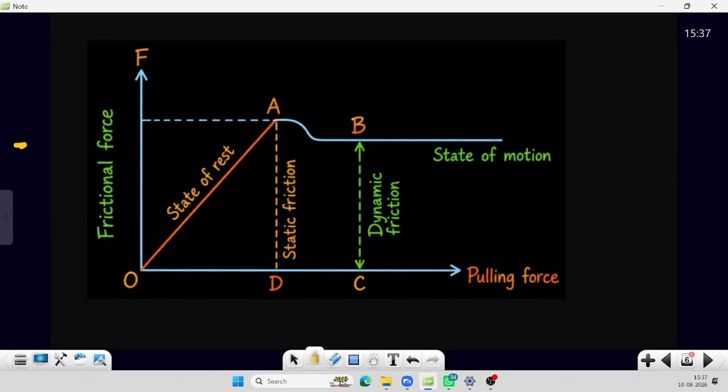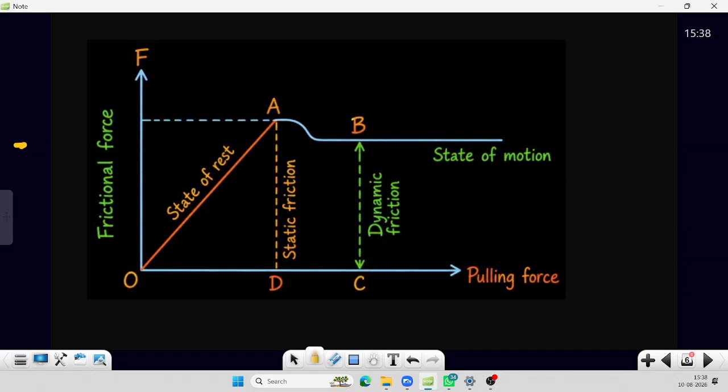We are applying a force of 1 Newton. Will the object move? No. Then how much is the frictional force? 1 Newton.